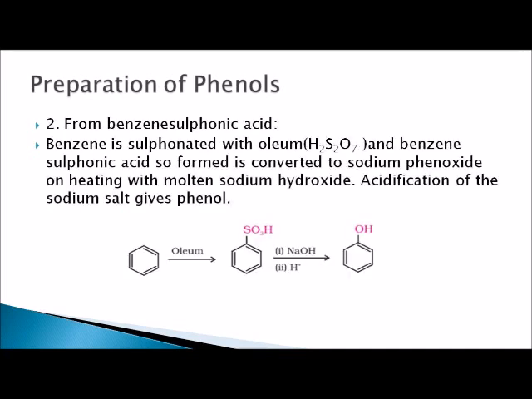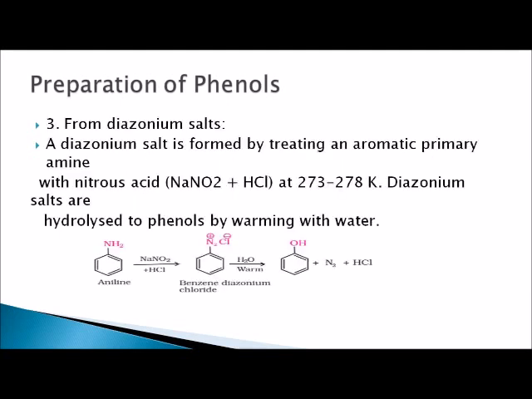Second method: from benzene sulfonic acid. Benzene is sulfonated with oleum, H2S2O7, and benzene sulfonic acid is formed, which is converted into sodium phenoxide on heating with molten sodium hydroxide. By acidification of the sodium salt, it gives phenol. This is the reaction.